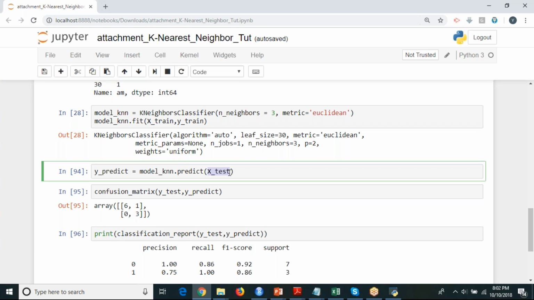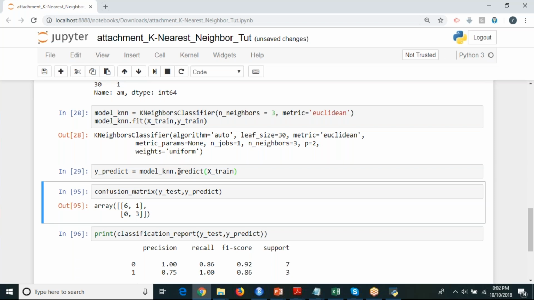So instead of this, I'm going to change this into train. I'm going to build my model on this training data, and I'm also testing on the train data itself, and I'm going to store it in a variable called y_predict. I'm still not going for testing my test data set. Here I need to change it to y_train.